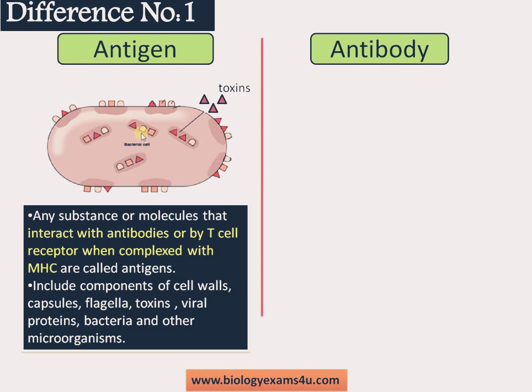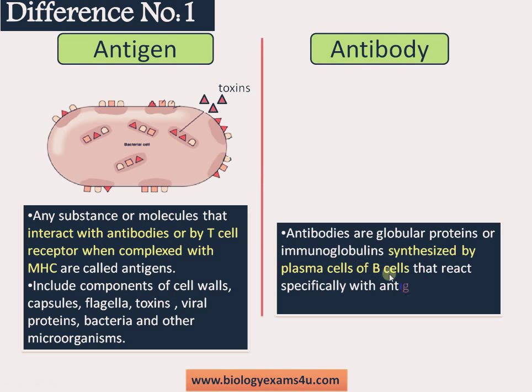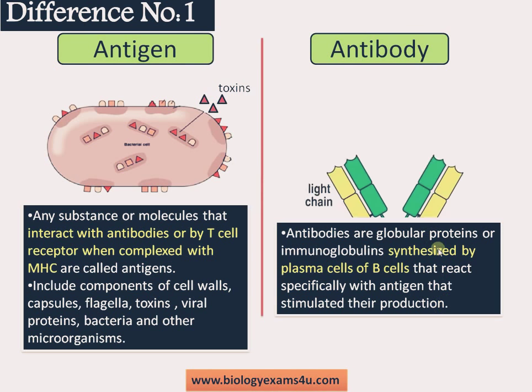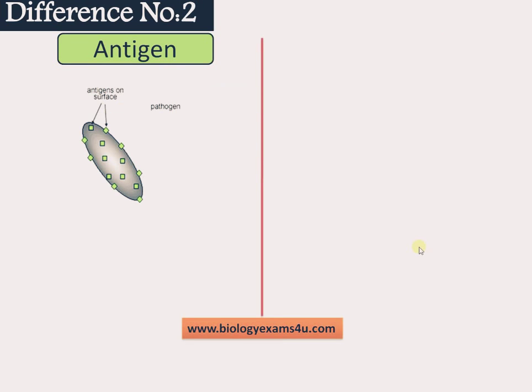Whereas on the other hand, antibodies are immunoglobulins synthesized by plasma cells of B cells that react specifically with the antigen that stimulated its production. There are millions of antibodies inside our body that are specifically designed against different antigens in the surroundings. Difference number 2.